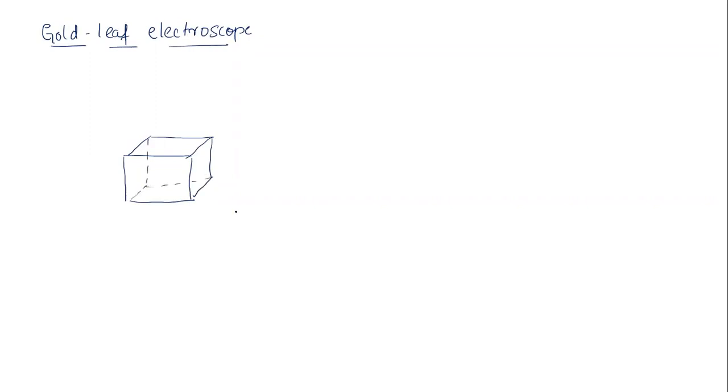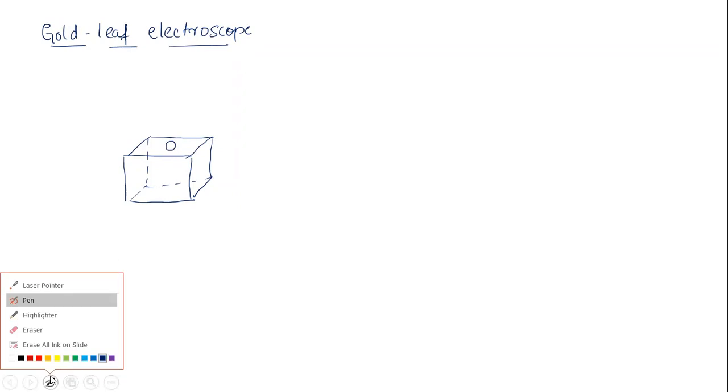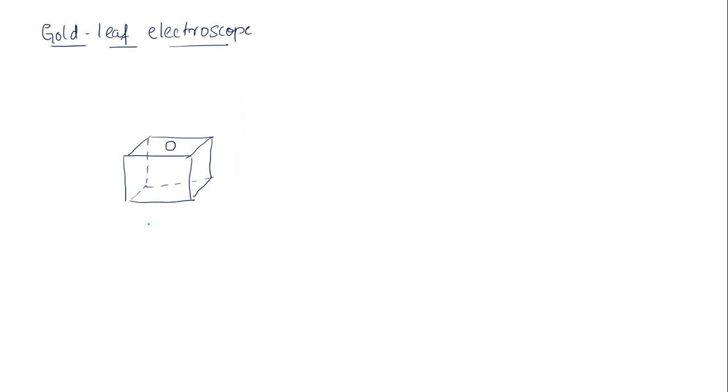There's a hollow box, and we're going to make a hole here, and I'm going to insert a conducting wire into this. And I'm going to make a hook here, something like a hook. And I'm going to keep here a metallic knob, and this is again a conductor.